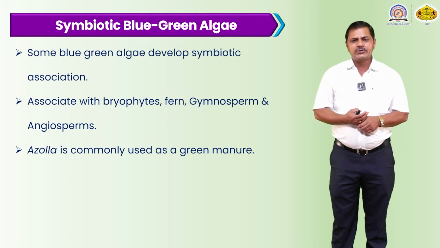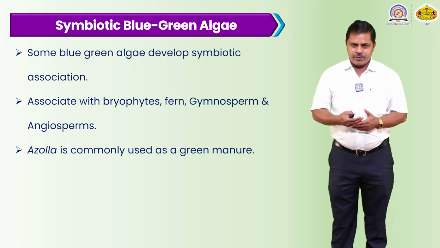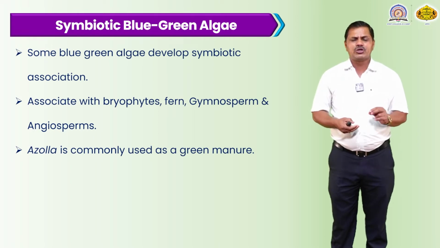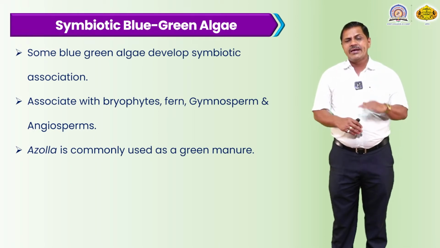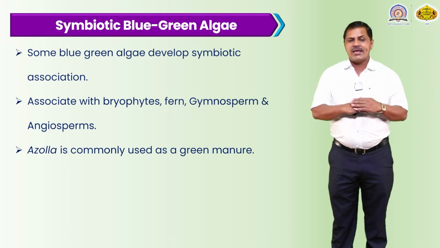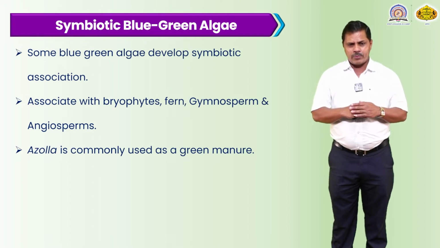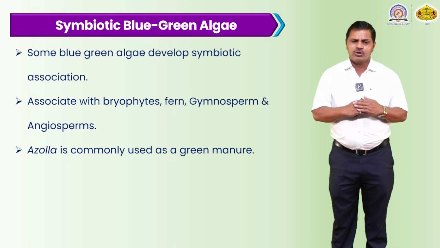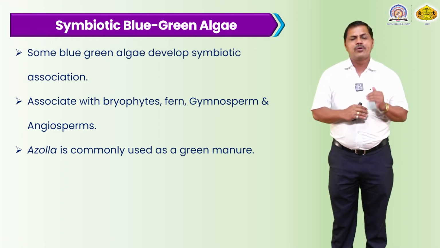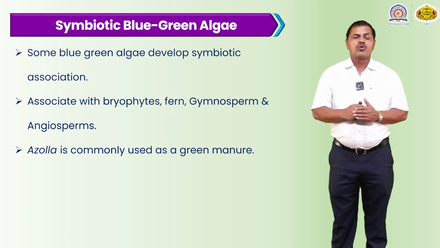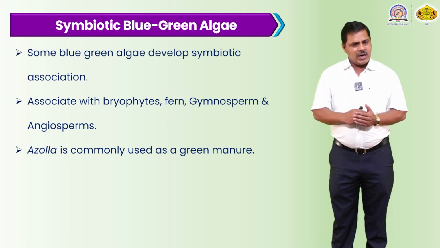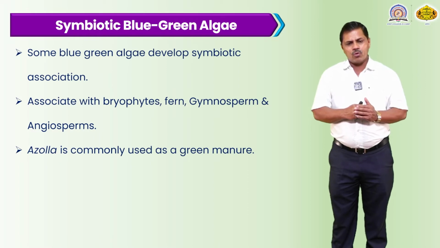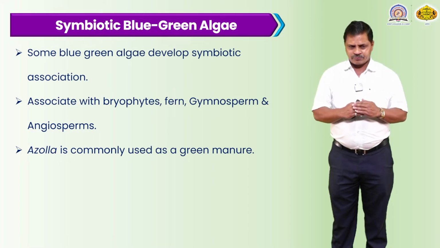Azolla is commonly used as a green manure. Azolla has two types of leaves, both greenish in color. The upper leaves are green, and the lower leaves are scale-like structures. In between the scaly leaves and the green leaves, a certain algal species grows, called Anabaena, Anabaena azollae. This genus grows inside the leaves.